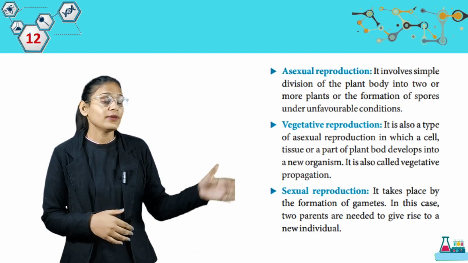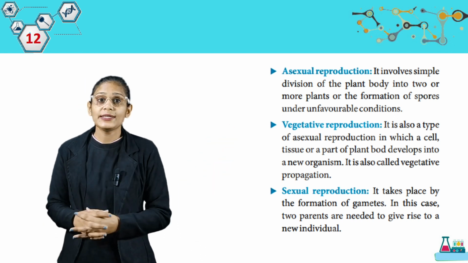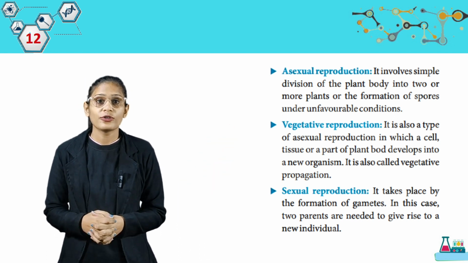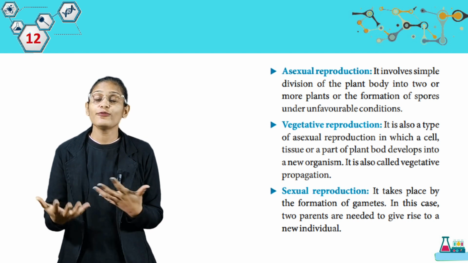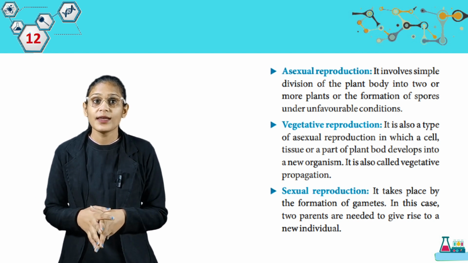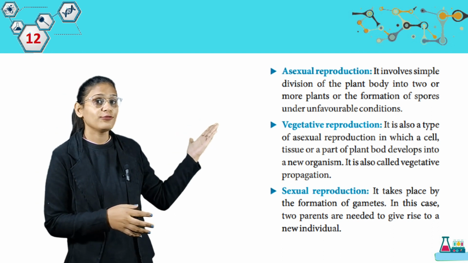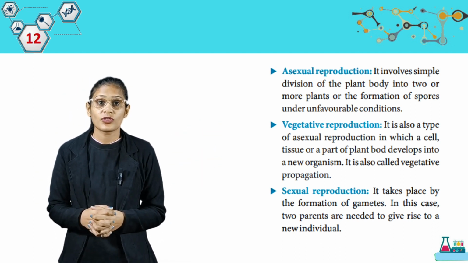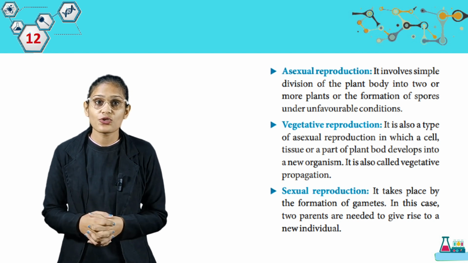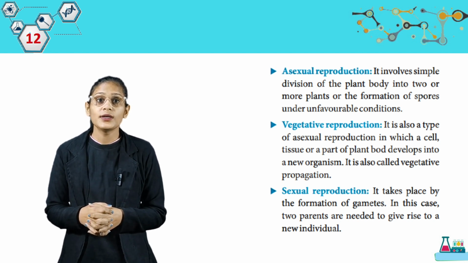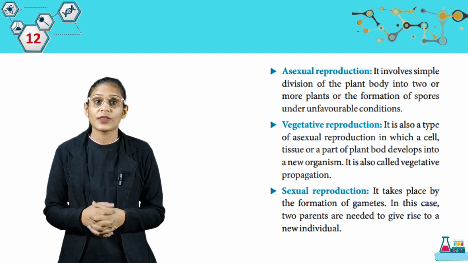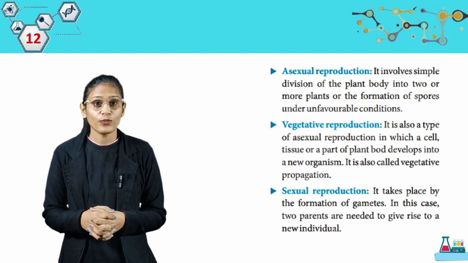The first we have asexual reproduction. It involves simple division of the plant's body into two or more plants or the formation of spores under unfavorable conditions. Then we have vegetative reproduction. It is also a type of asexual reproduction in which a cell, tissue or a part of plant body develops into a new organism. It is also called vegetative propagation.